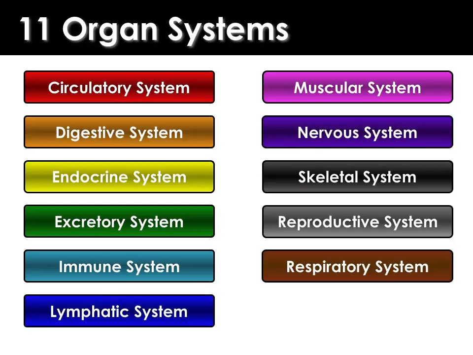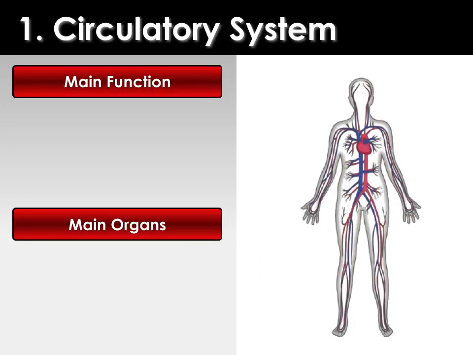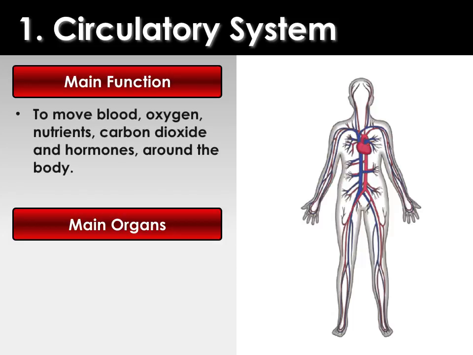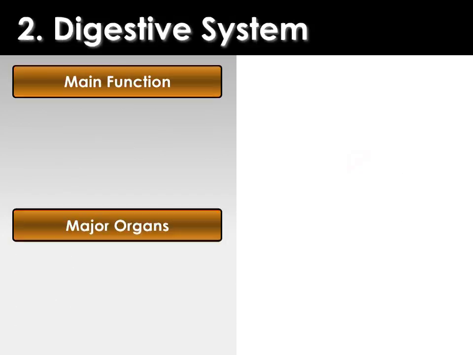But first, I'm going to give you just a broad overview of these systems, starting with the circulatory system. The main function of the circulatory system is to move blood, oxygen, and other nutrients, and also carbon dioxide and hormones around the body. The main organs that make up the circulatory system are heart, blood, arteries, veins, and capillaries.